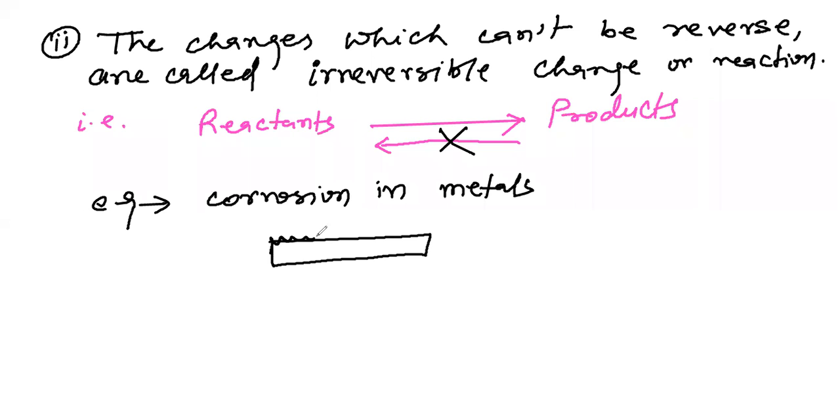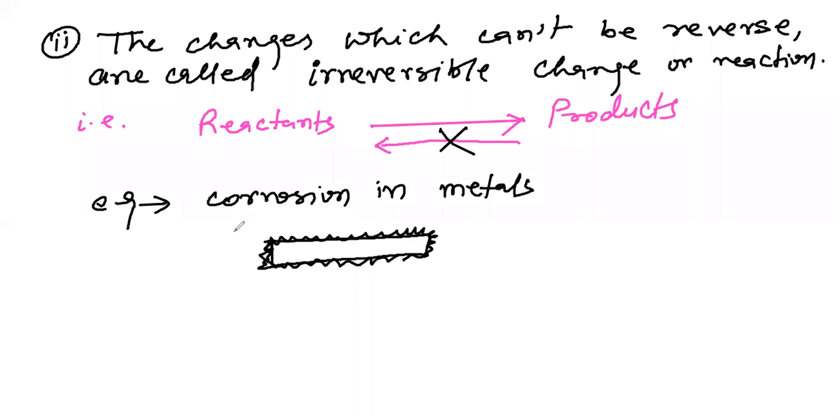If it is rusting with some moisture, then its weight increases due to moisture molecules, but its actual weight decreases. Another example is rusting of iron.